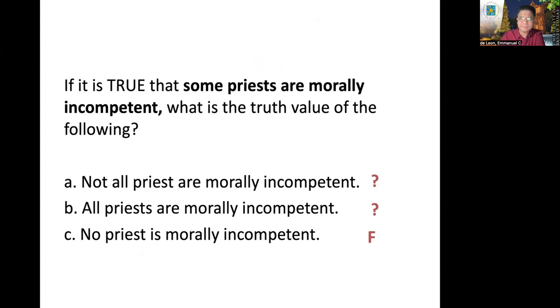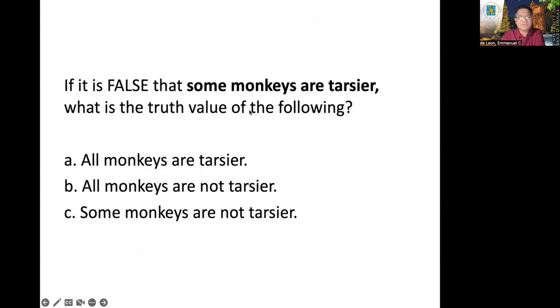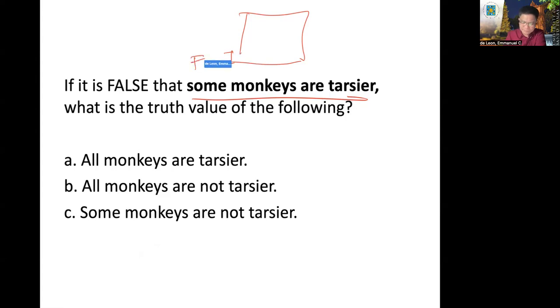Another example. It is false that some monkeys are tarsier. If it is false that some monkeys are tarsier, what is the truth value of the following? So the given is an I proposition again. This is an I proposition. You said the I is false. The given is I, which is false.